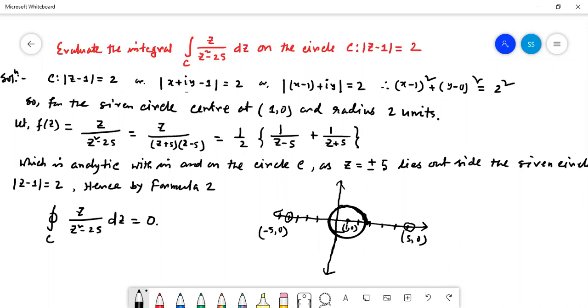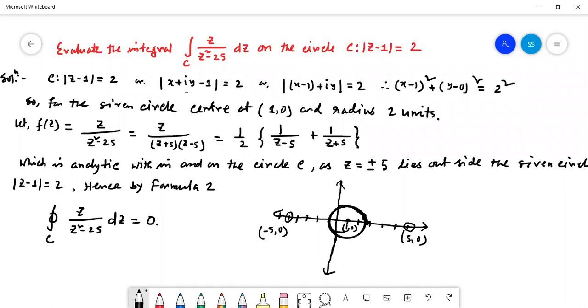Now here let us consider that f(z) equal to z by z square minus 25. So it can be written z by z plus 5 into z minus 5. Now we can make the partial fraction, 1 by 2 into 1 by z minus 5 plus 1 by z plus 5. So if we put z minus 5 equal to 0 and z plus 5 equal to 0, then we got the 2 points z equal to plus minus 5. These are the points with respect to the circle over which we have to make the integration.